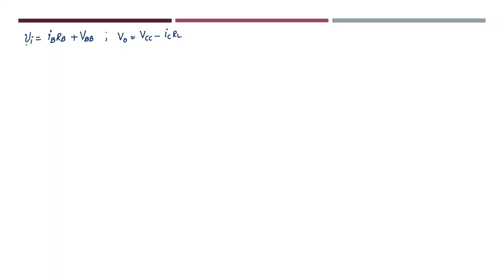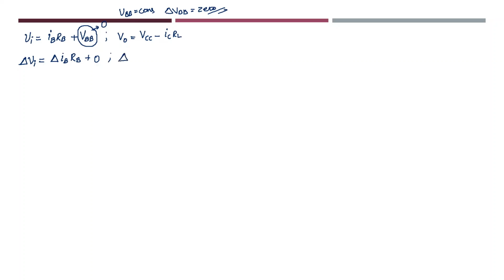Now I know that this input voltage signal is changing with respect to time. So I can write, change in input voltage produces a change in base current, and RB remains constant. Now what will happen to this VBB? We consider the change is very small and we consider this as constant, and then change in VBB will become 0. Because if VBB is constant, then change in VBB will become 0. So I am neglecting this thing.